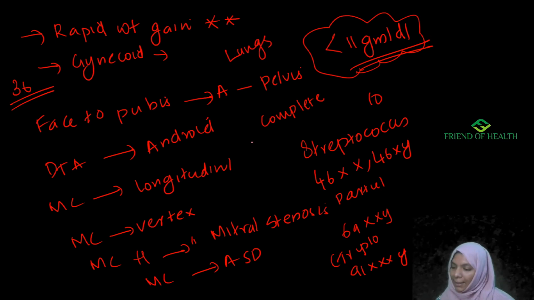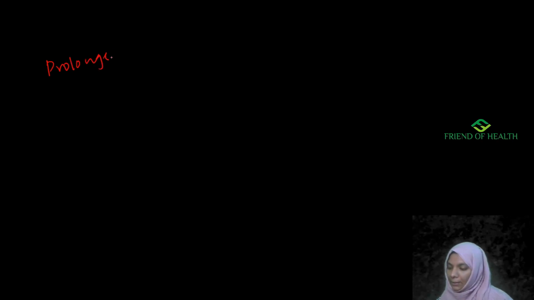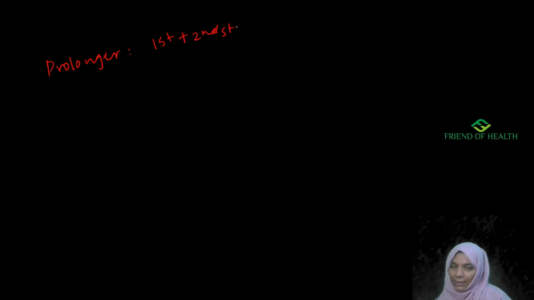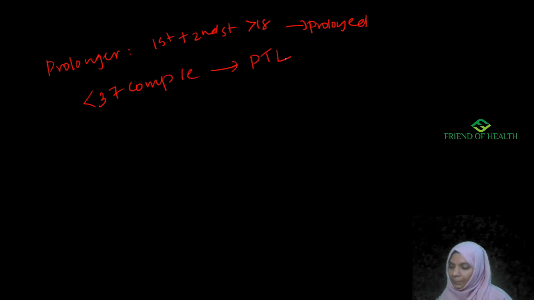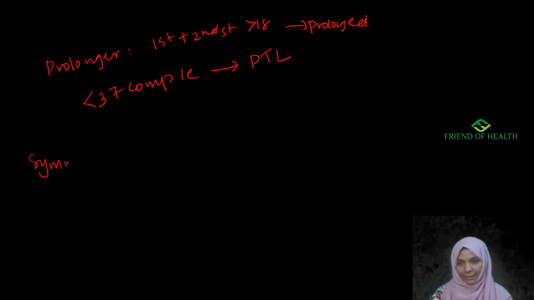Now, when the combined duration of the first and second stage of labor is more than 18 hours, it is known as prolonged labor. So you should know the difference between prolonged labor and preterm labor, like the time, etc. If the onset of labor is less than 37 complete weeks from the last menstrual period, then it is known as preterm labor.